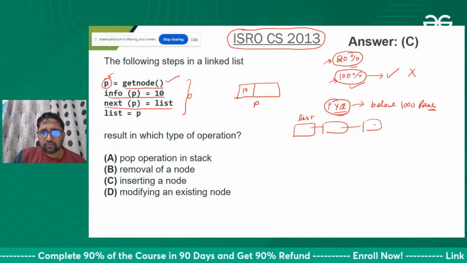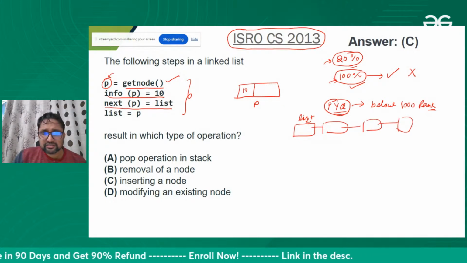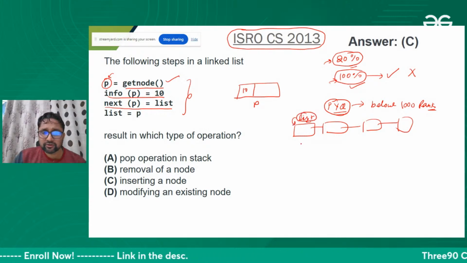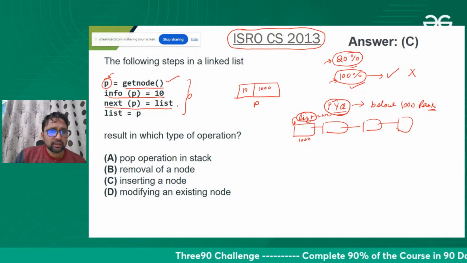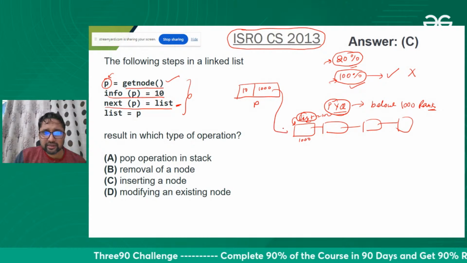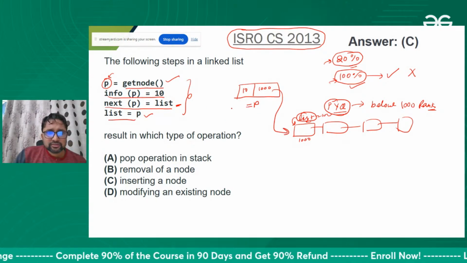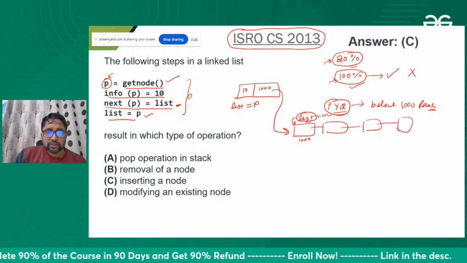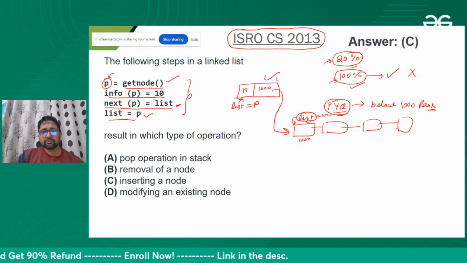We are storing the address of the list, which is like the head. Let's suppose the starting address is 1000. So we stored 1000 here after executing this, and the new node gets linked with the list. Then in the last statement we put list equal to P, so list is now pointing here. What we have done is insert a new node at the start of the linked list.